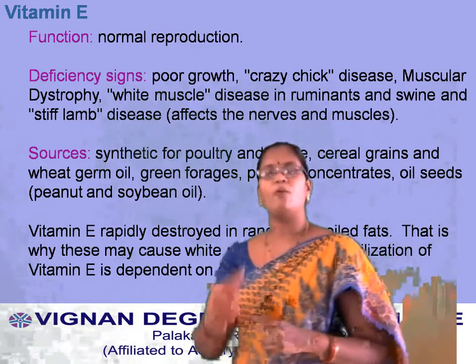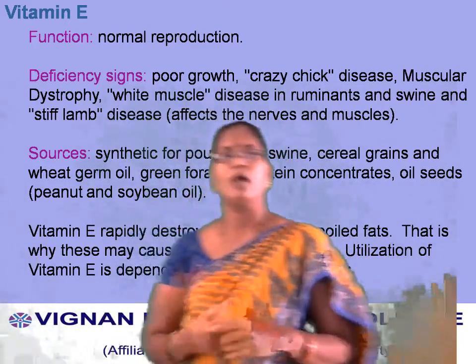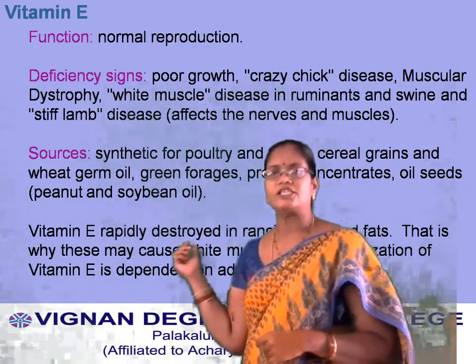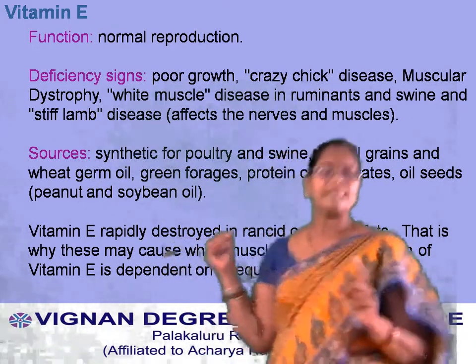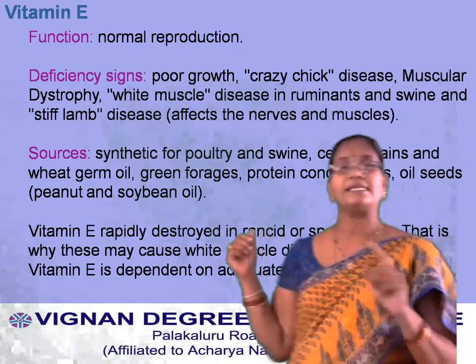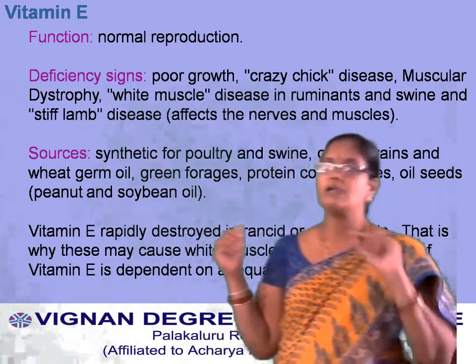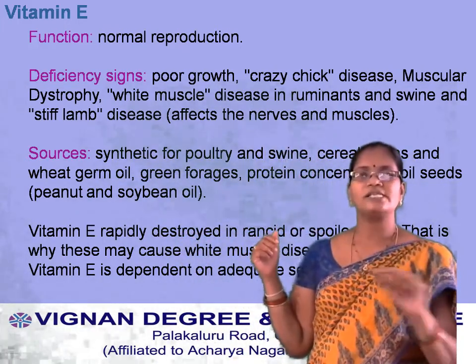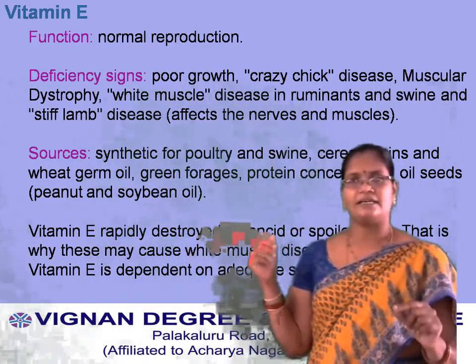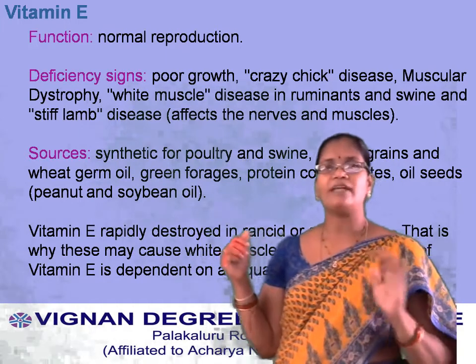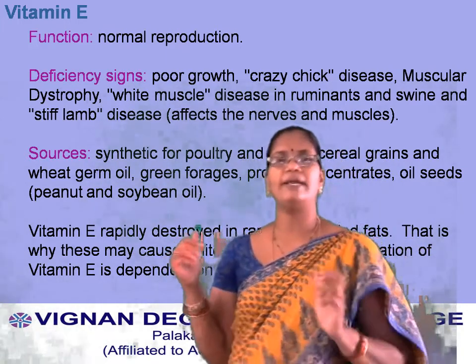Coming to the important properties of vitamin E. Vitamin E is rapidly destroyed in rancid or spoiled fats. Fats are sources of vitamin E, but if those fats are rancid or spoiled, then vitamin E will be destroyed in them.